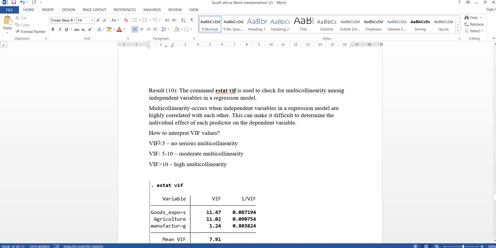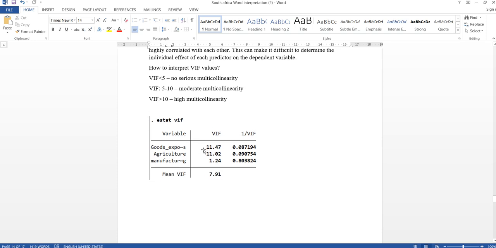If VIF is not greater than 5, it means there is no serious multicollinearity, like how trustworthy is your research. Here it is showing 7.91, so it is between these values, so it is moderate multicollinearity.